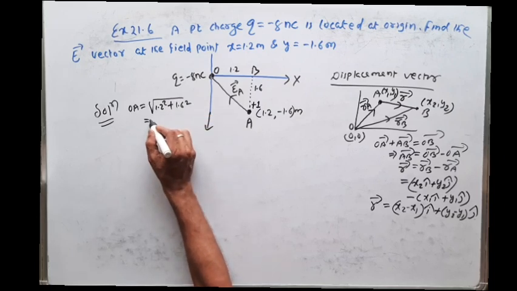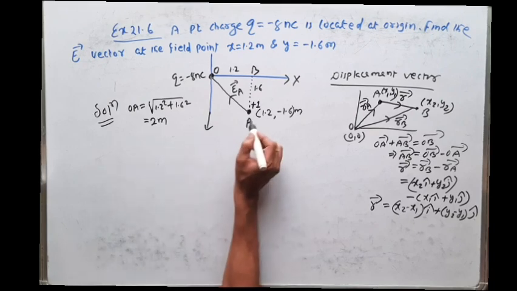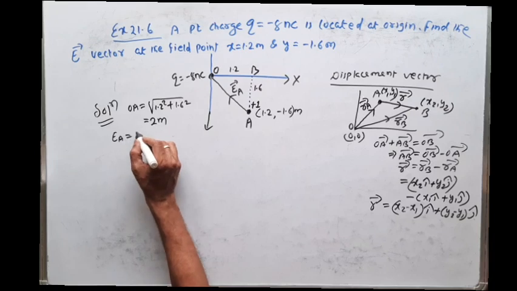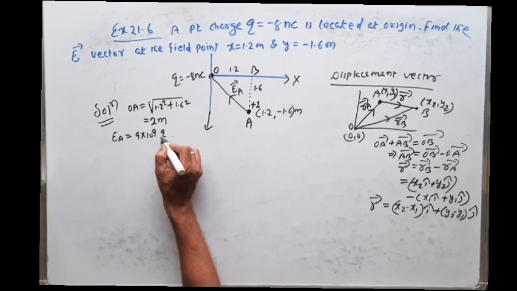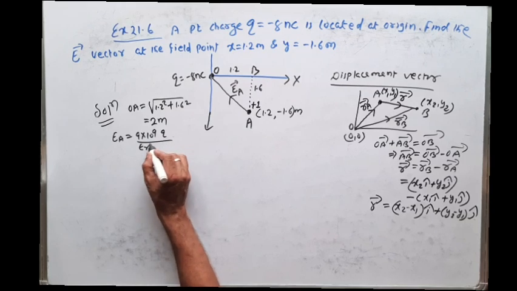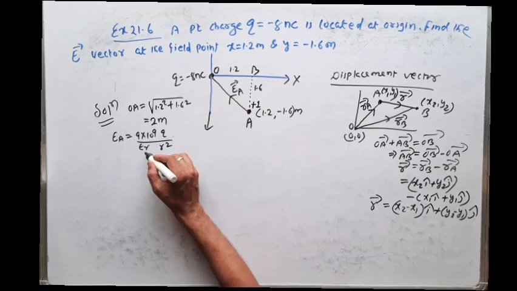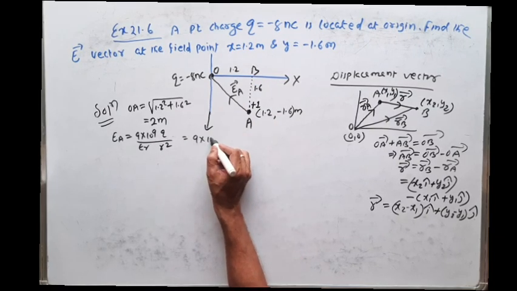So I think it will come 2 meter. So now you first find out what is the magnitude of electric field intensity at A point. What is the formula? K Q by R square. And if medium is not specified, then you have to take epsilon r is equal to 1. So that is 9 into 10 to the power 9.